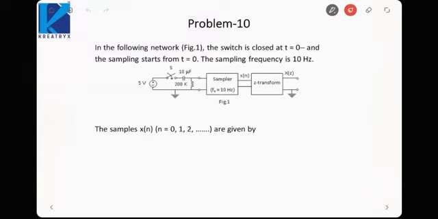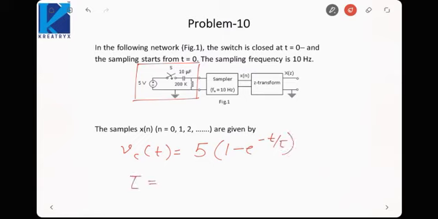Okay, moving on to the next problem. We have been given an RC circuit and the output of the RC circuit is sampled using a sampler at 10 Hz frequency. Then we have taken the Z transform. So first let us analyze this RC circuit. In the RC circuit we know the capacitor voltage is Vs times 1 minus e raised power minus t by tau.